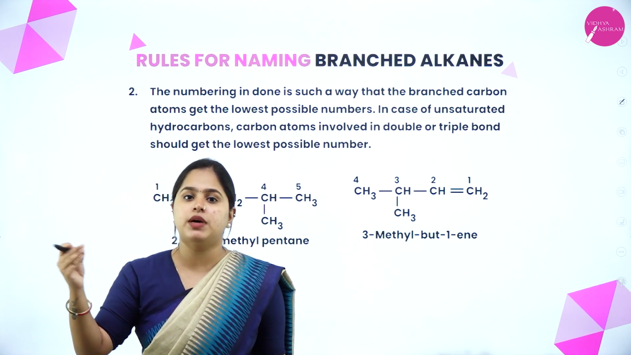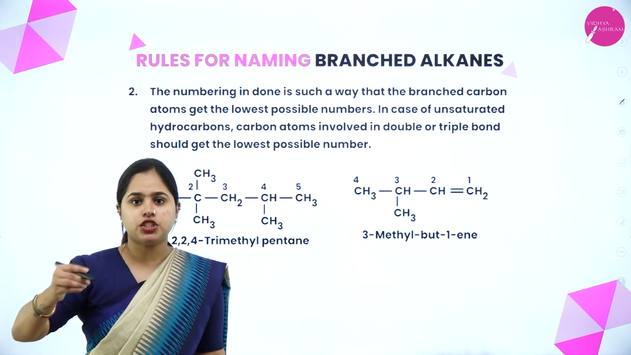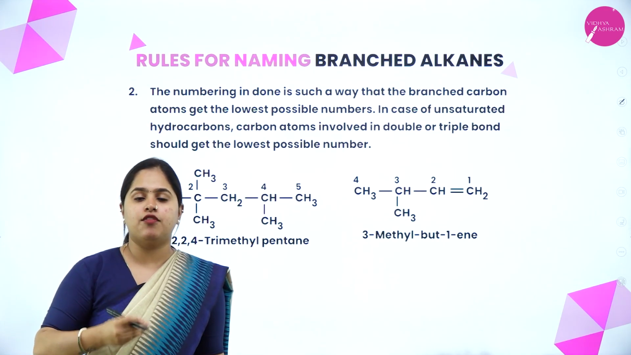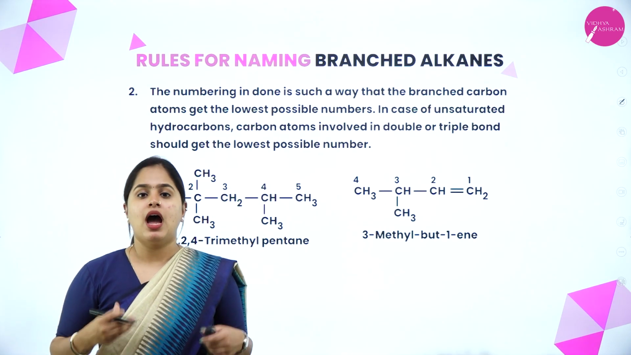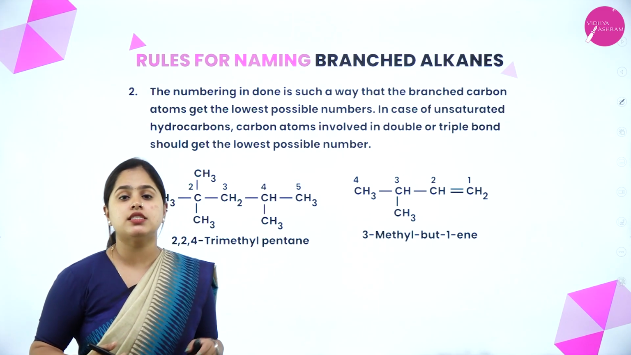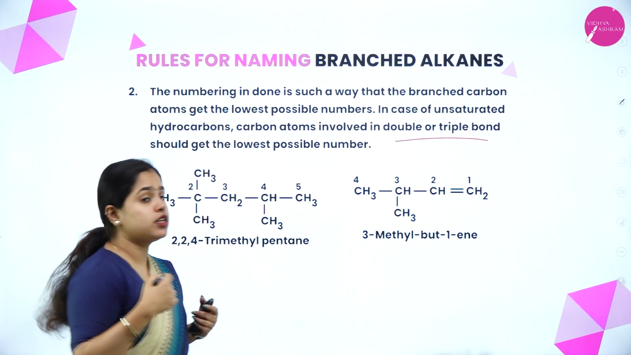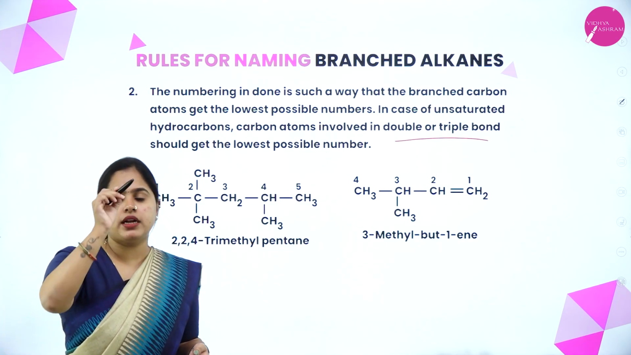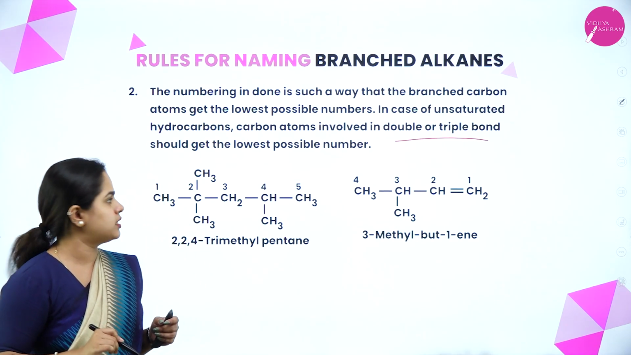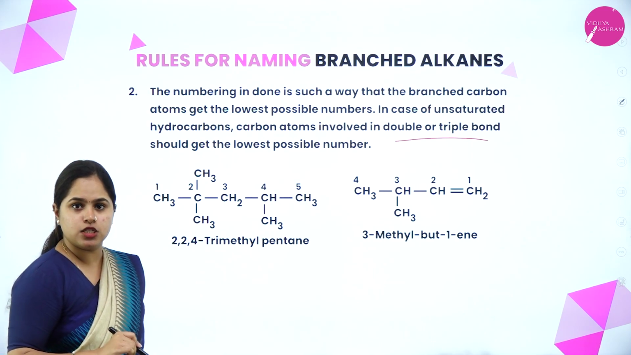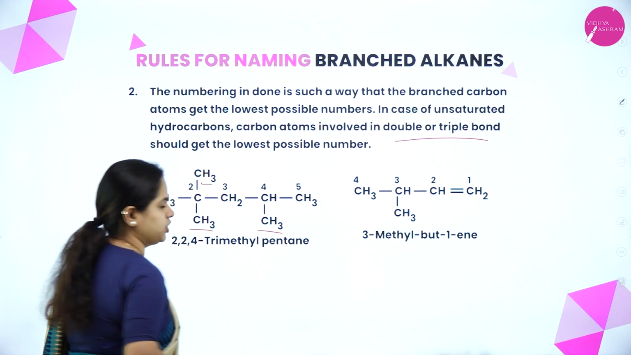We have to start numbering the carbon atoms. The numbering should be done in a way that the branches present should have the lowest number. Apart from the branches, if unsaturation is also present, that means double or triple bonds, then those double and triple bonds should get the lowest number. So let's take an example and understand it. As you can see in this particular compound, there is a branch here, there is a branch here, and there is a branch here.